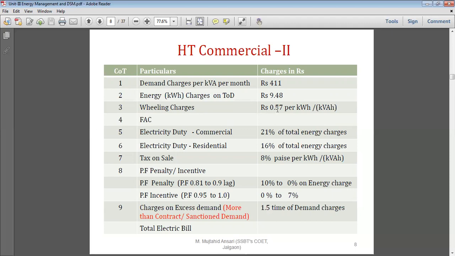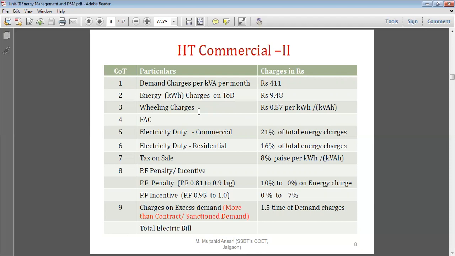Billing charges are 0.57 per kWh. You may think that for the LT consumer the billing charges are 1 rupee 18 paise, whereas for the HT consumer the billing charges are 0.57, sorry, 0.75 rupees or 57 paise per unit. The reason is that in the LT, the voltage is low and the current is higher, so the I square R losses, or the copper losses, are more. Whereas in HT transmission the copper losses get reduced, so your transmission losses also get reduced, and therefore the billing charges for the HT consumer are smaller.